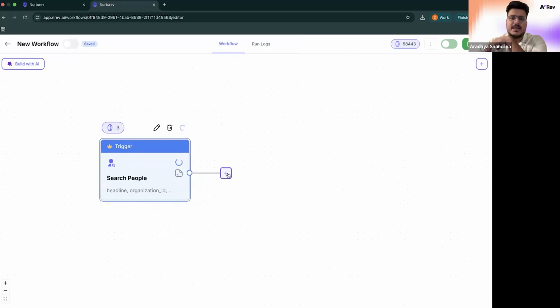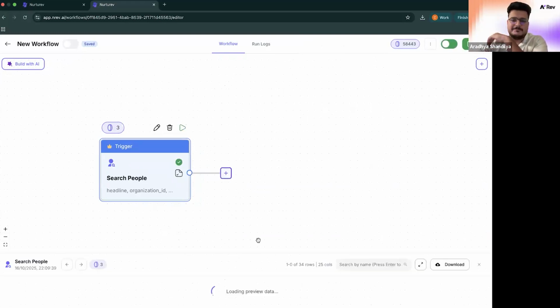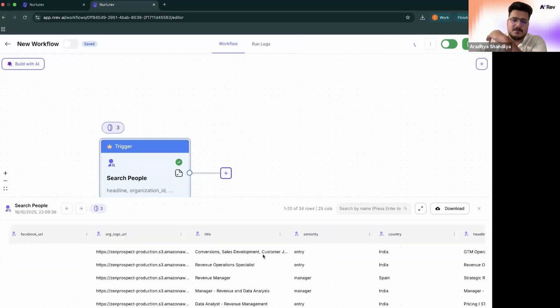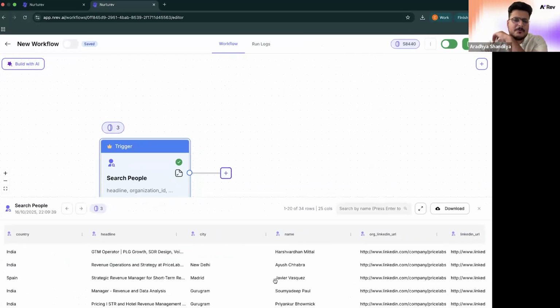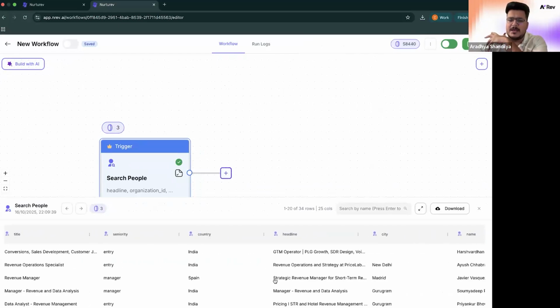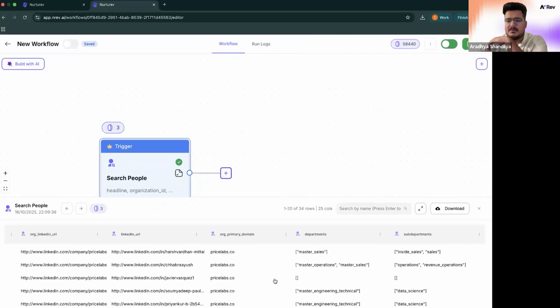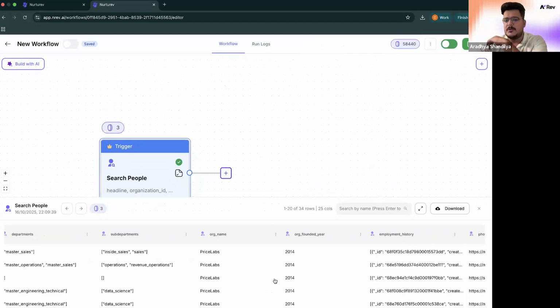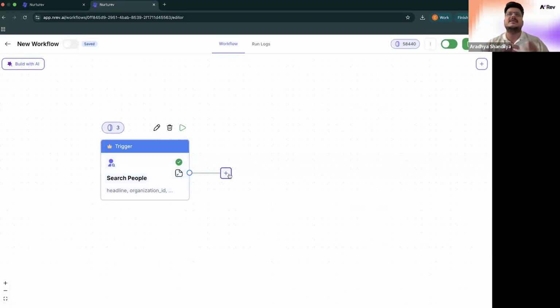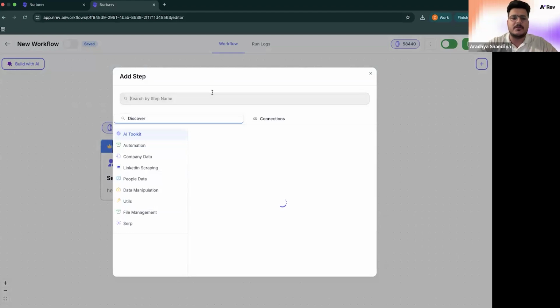It very quickly gets me a bunch of people. And it's done. I received 34 people that might be relevant, along with all their information like the name, title, where they live, and some details about their organization. But since I opened up the gates, I want to control it and ensure that all the people present actually belong to my relevant persona. So I'll classify them into the relevant personas and weed out the relevant ones.